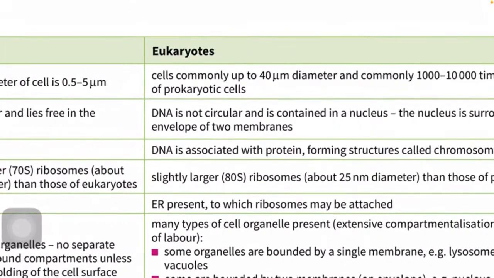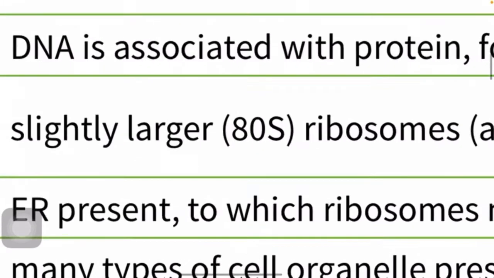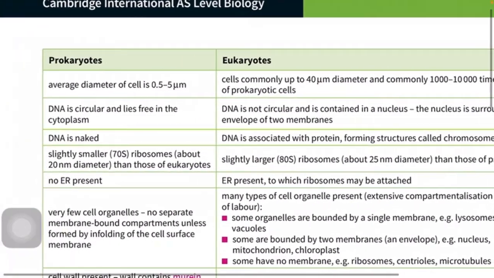So the ribosomes in eukaryotic cells are also slightly larger. Svedberg, S, is the unit that we use to measure the bigness or smallness of a ribosome. You don't need to learn this unit, but you need to know 70S and 80S. I just told you the name so that you know.